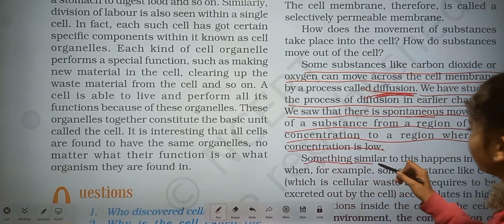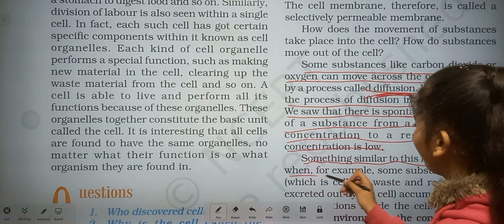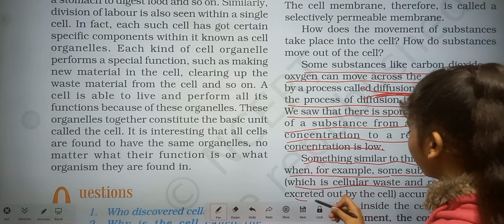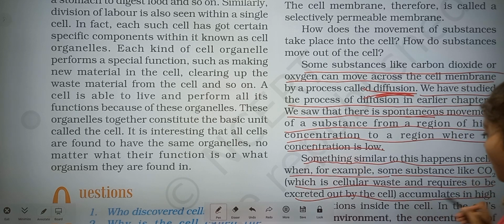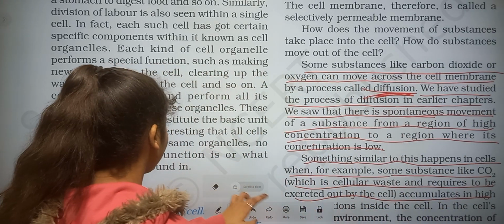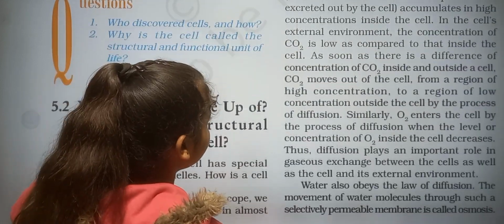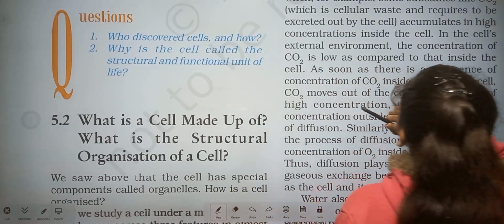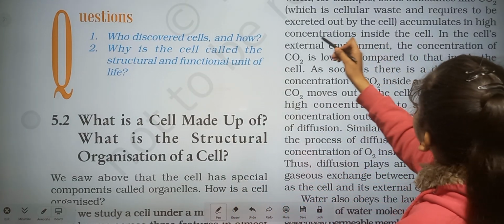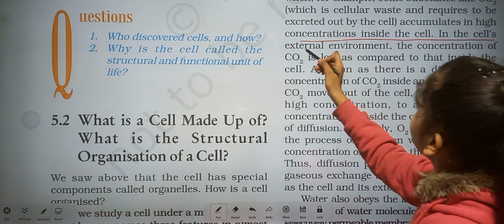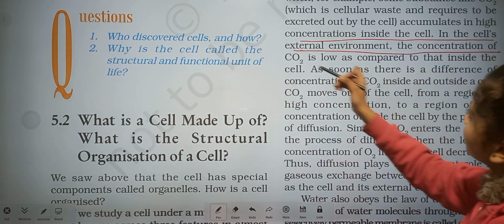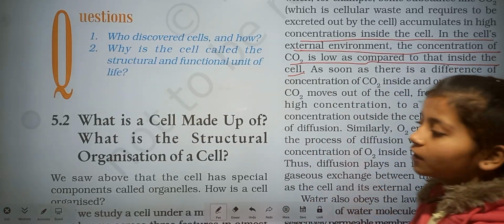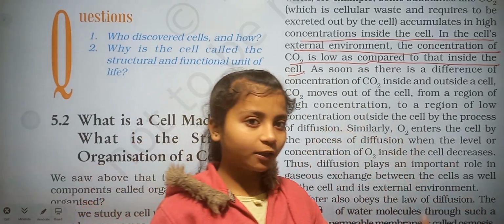Something similar happens in the cell when some substance like CO2, which is cellular waste and needs to be excreted by the cell, accumulates in high concentration inside the cell. In the external environment, the concentration of CO2 is low as compared to that inside the cell. Its movement is from high to low.